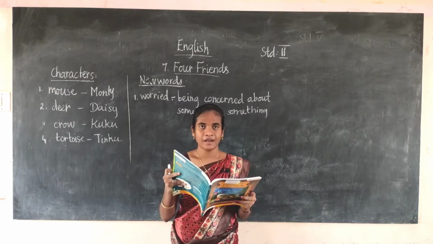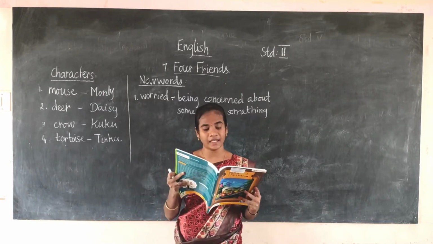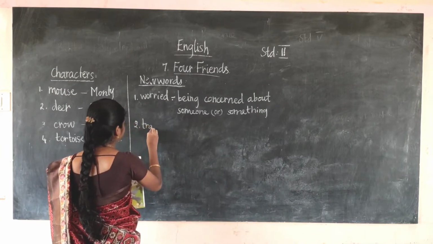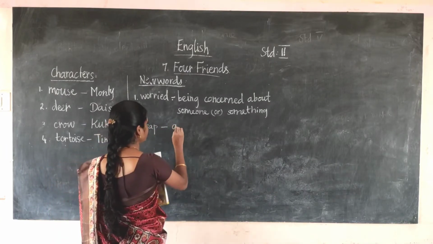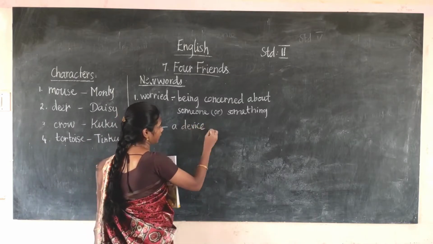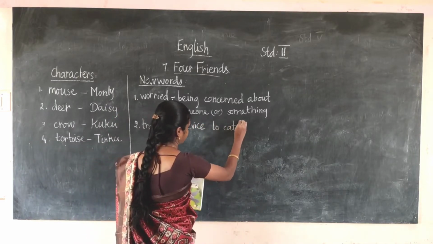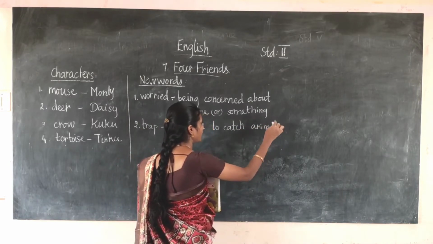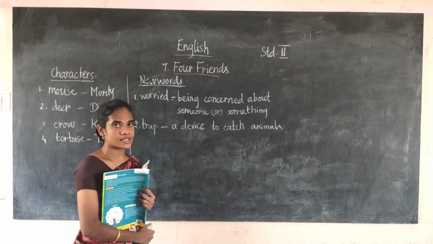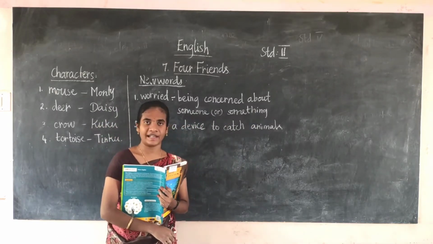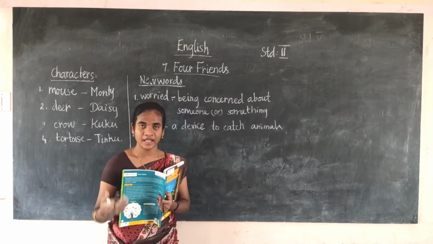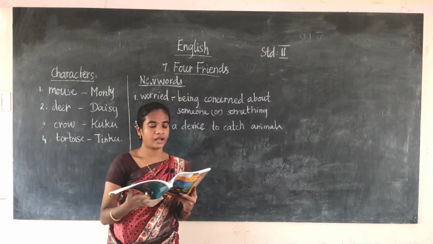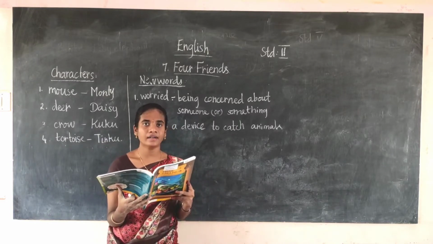What do you mean by trap? Trap means a device to catch animals. To catch the animals, they will use the device. That is known as the trap. The hunter will trap, the hunter will catch the animals. That is known as the hunter's trap. Now, the deer is trapped in the hunter's net.